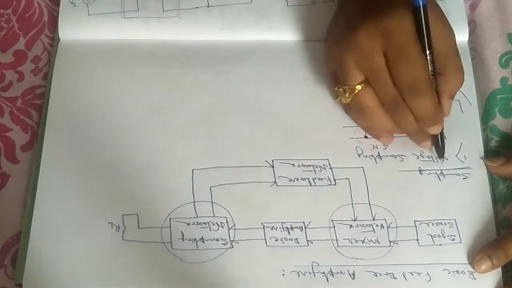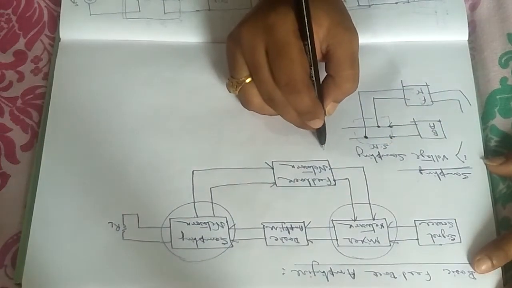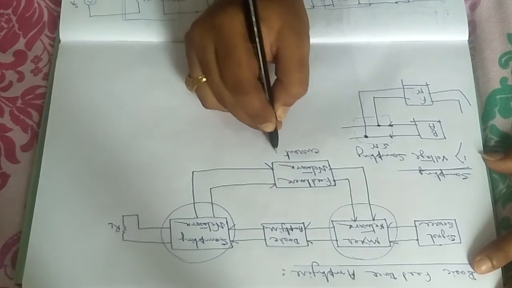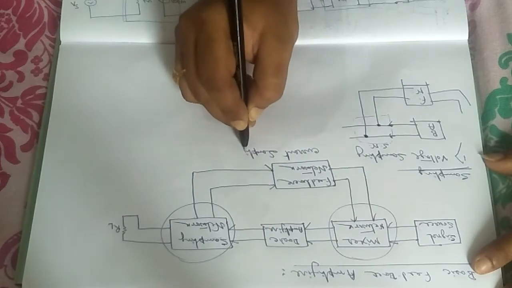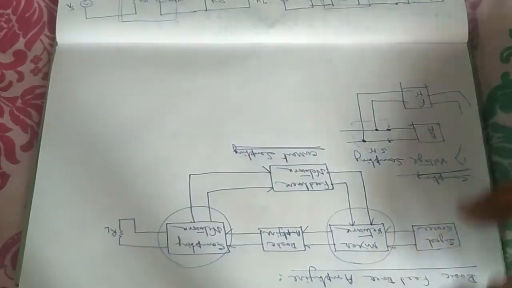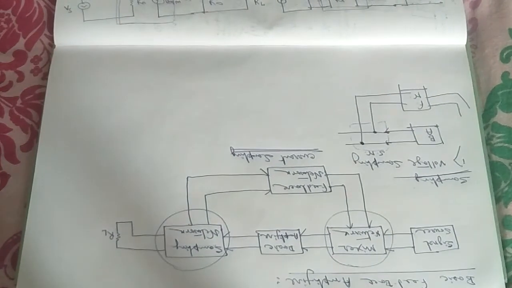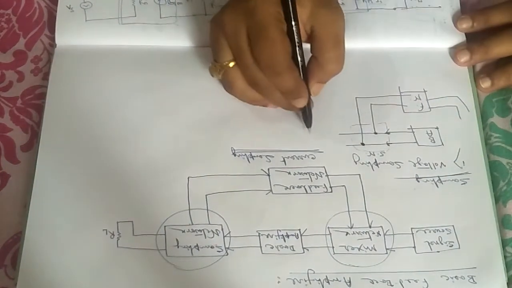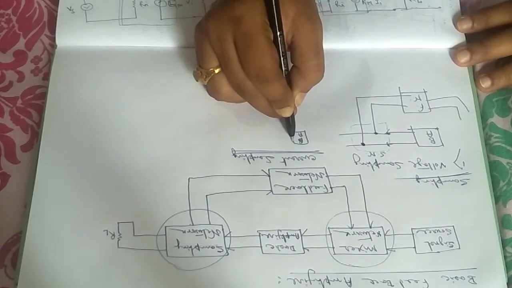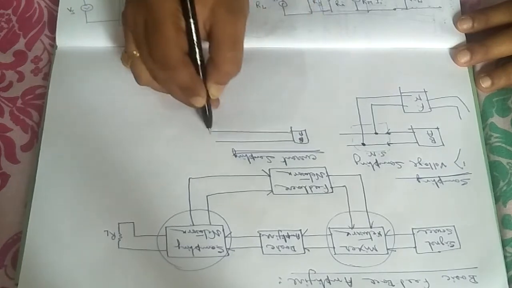Understood? Now suppose I am doing current sampling. In case of current sampling, the thing will be a little different. First, let me sketch the basic amplifier. From the basic amplifier you have the connection like that.